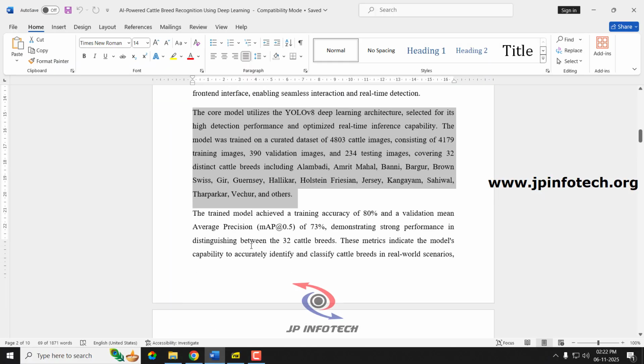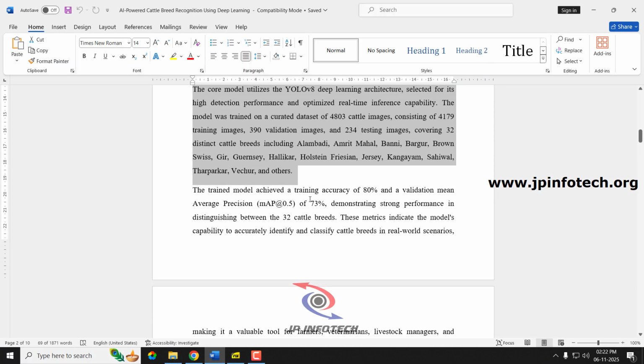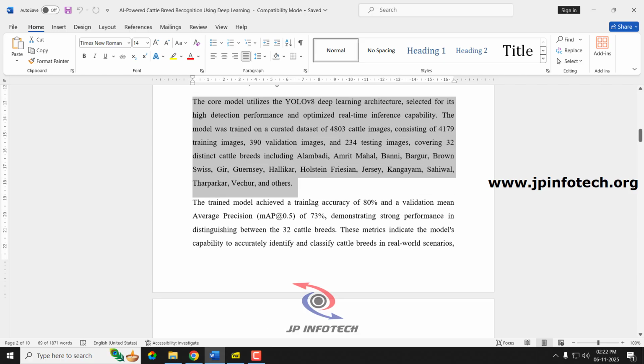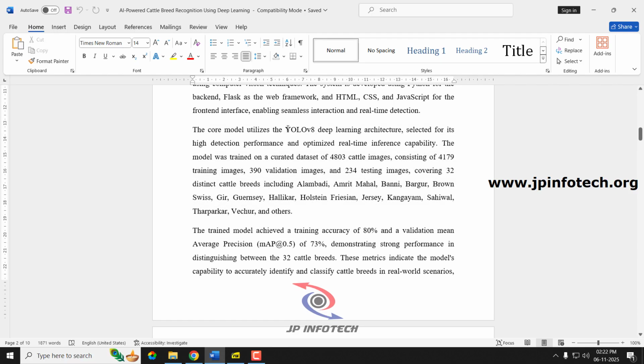Now the next part is about the model. The model that we have used is the YOLO V8 model. The accuracy that we have achieved is a training accuracy of 80% and a validation accuracy of 73%. As we have used YOLO, the performance analysis parameter is mean average precision, mAP at 0.5, which is our evaluation parameter, and it is around 73%.